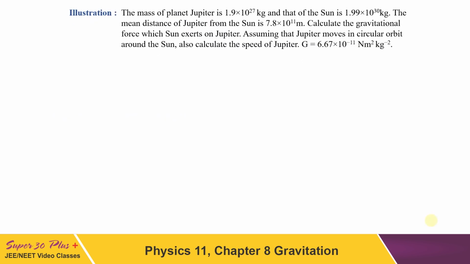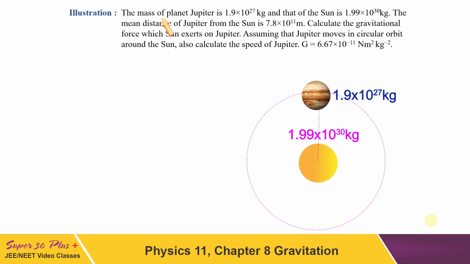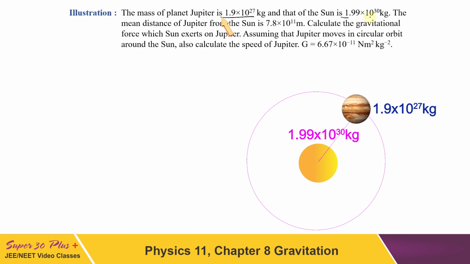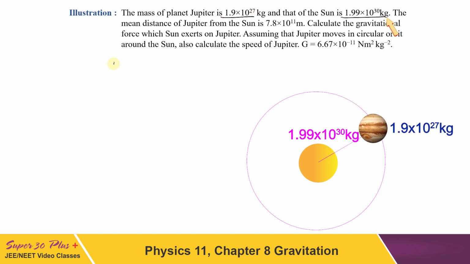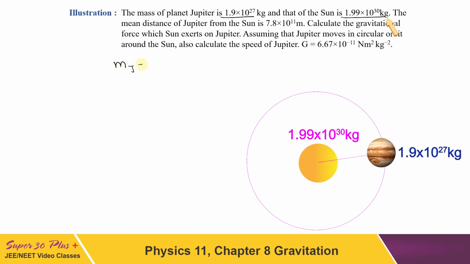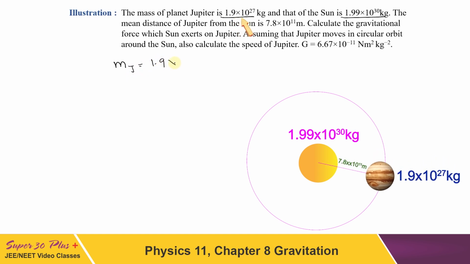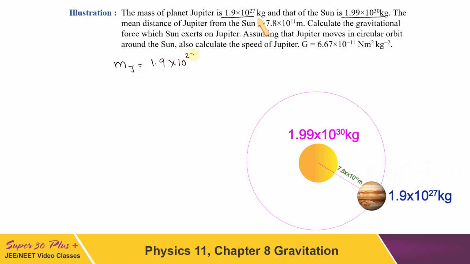What next now? One illustration I have to clarify how the gravitational force between two masses can be calculated. The mass of planet Jupiter is given and mass of Sun is given here. Let us first write these values. Mass of Jupiter is 1.9 into 10 to the power 27 kg.